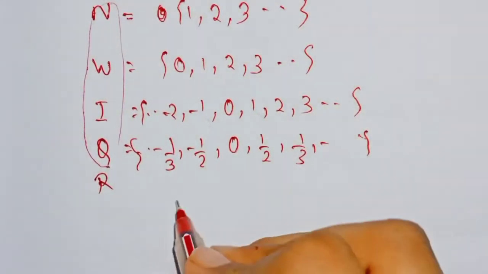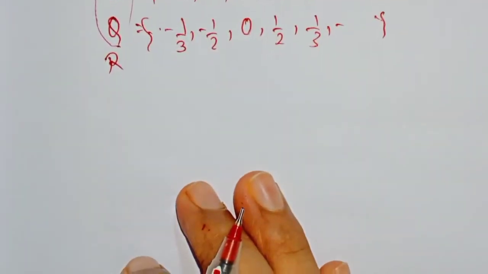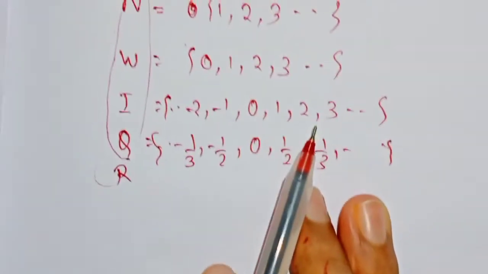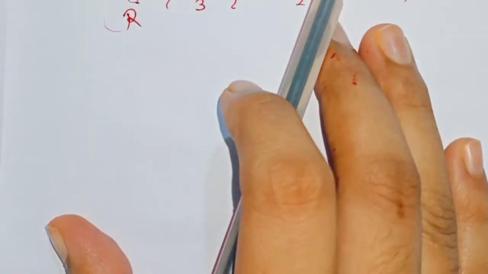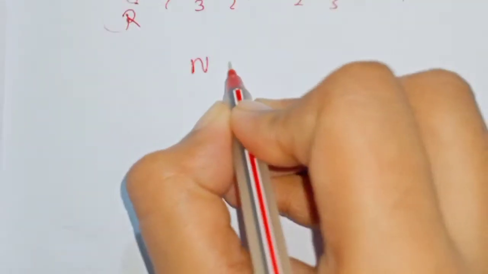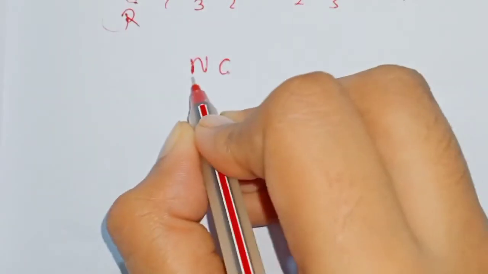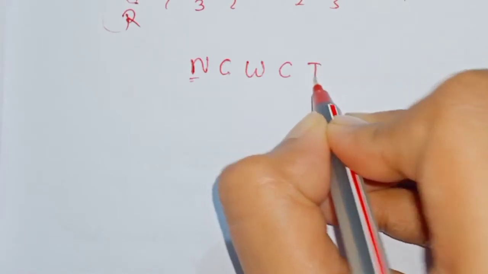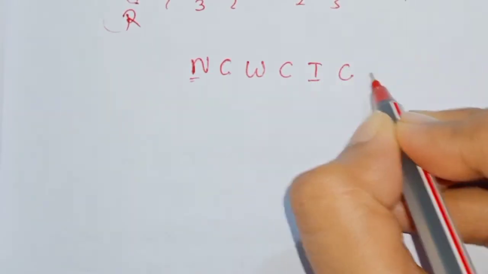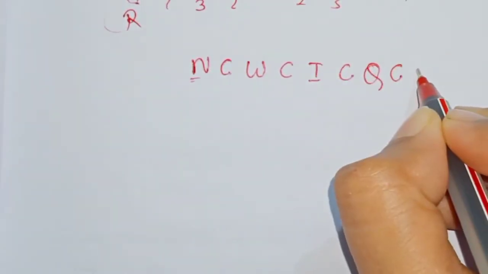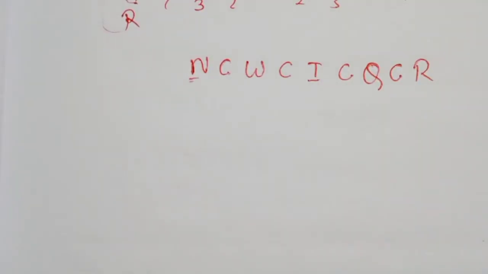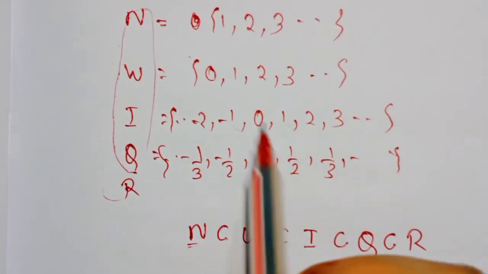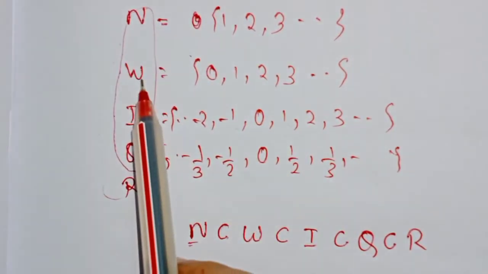Okay, so we will write all these important sets in order: N is a subset of W, which is a subset of Z, and Z is a subset of Q, which is a subset of R. You can see from here, natural numbers are a subset of whole numbers.